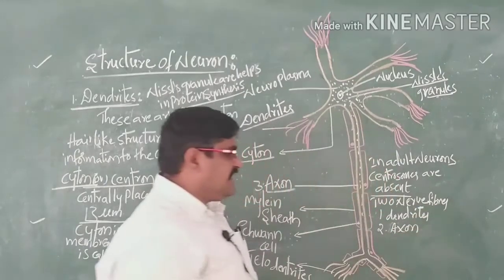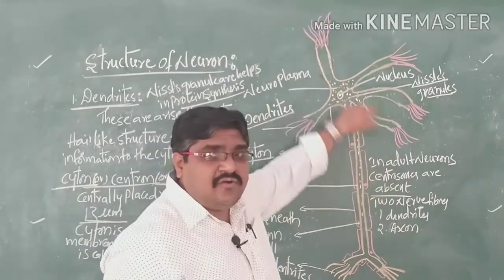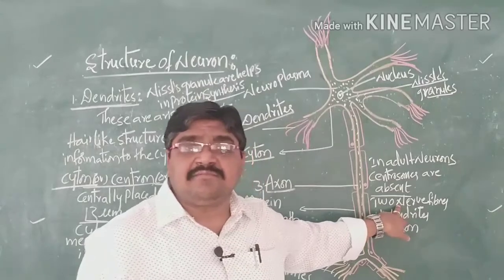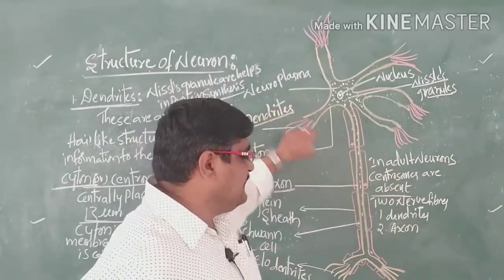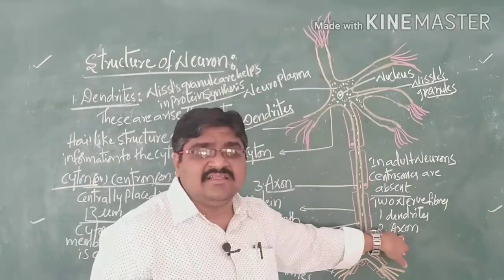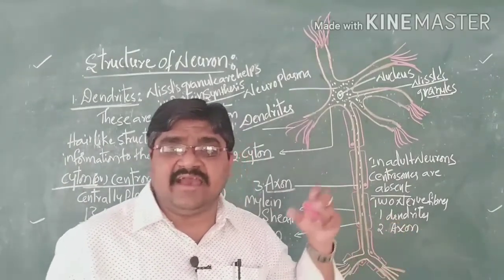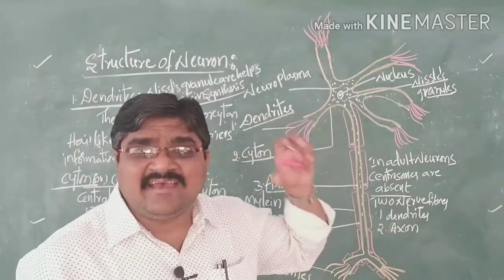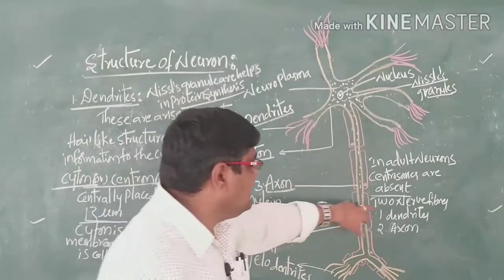That means the cyton consists of two nerve fibers, the dendrites and the axon, and both arise from the cyton only.